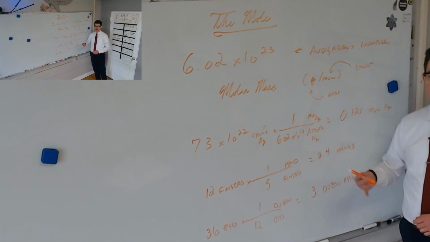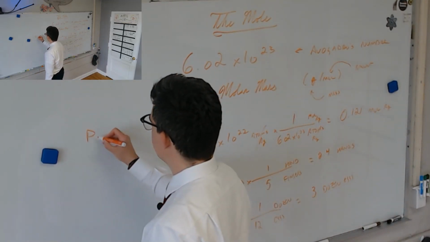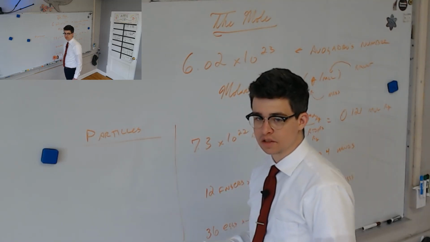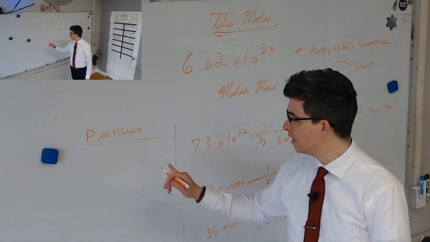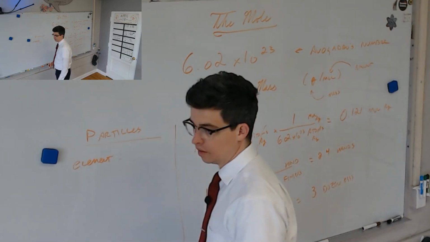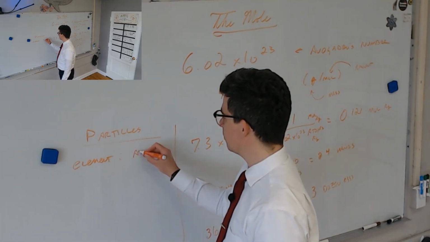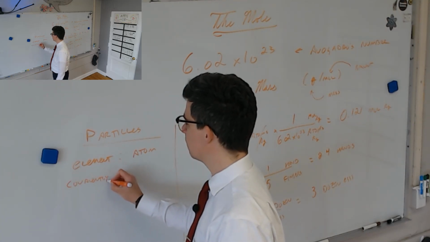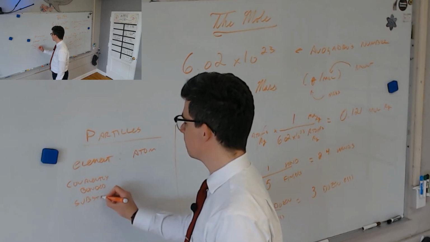We call this kind of conversion particles to mole. And let's have a little side note over here. Each kind of species in chemistry has its own particle. So this kind of math is called particles to mole. And we have different particles. So if it's just an element, what is the elementary particle of an element? What's the most basic unit of that element? An atom. What if it's a covalently bonded substance? What's the most basic unit of that?